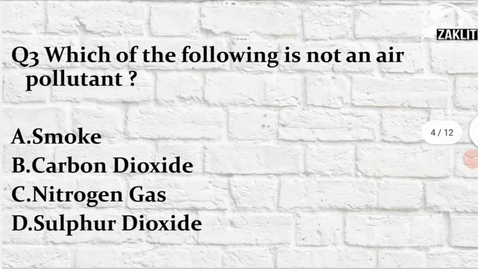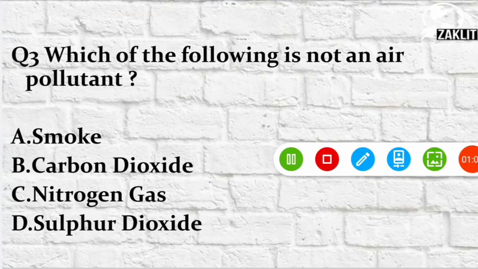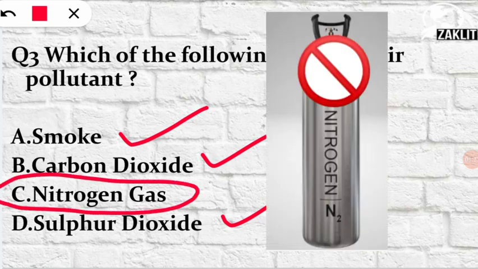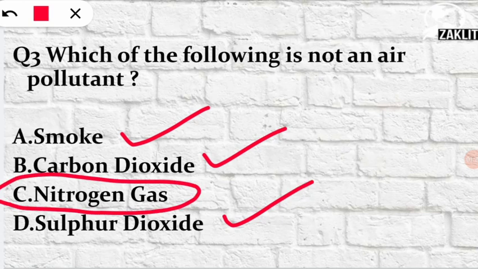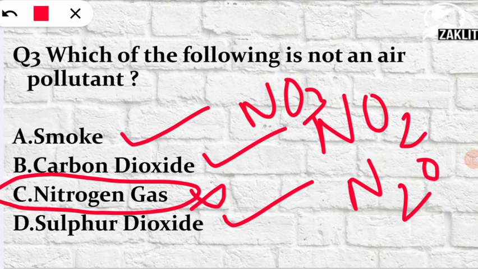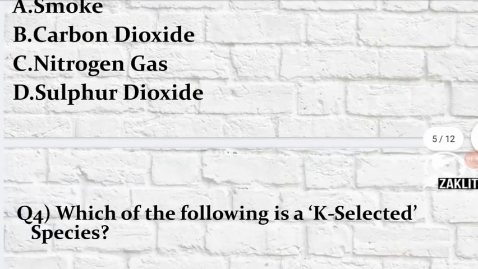The third question was, which of the following is not an air pollutant? So here we can see the smoke is an air pollutant, carbon dioxide is an air pollutant, sulfur dioxide is also an air pollutant. But nitrogen gas itself is not an air pollutant because nitrogen gas, you should know, its normal temperature is around minus 210 degrees Celsius, and when it has the nature of nitrogen oxide, that is NO2 or N2O or NO3, then it is considered as the pollutant in air. So nitrogen gas itself is not an air pollutant. Next, move on to the fourth question.